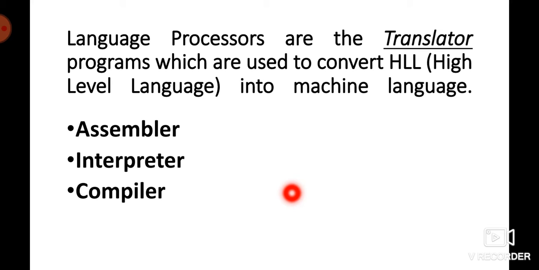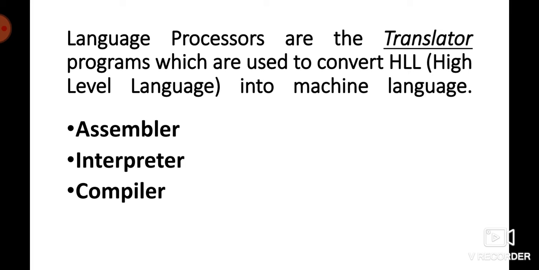But the difference is that the interpreter executes the programs line by line, but the compiler compiles the program in one go, meaning it compiles the whole program in one attempt. So if there is a 10 line program, it will compile all the 10 lines and give you the list of errors, so you can fix those errors.